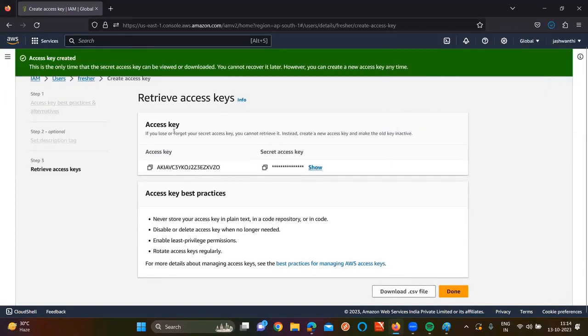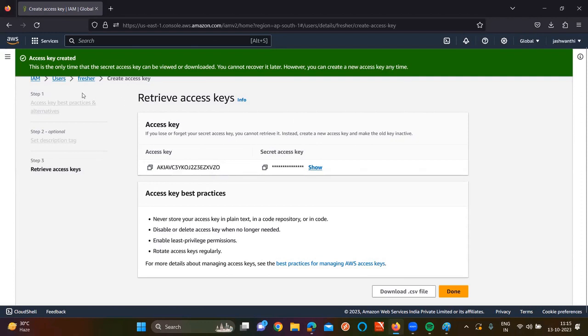Download CSV file. Now you have the access key and secret key, right? You can attach this access key and secret key to any server, or you can give it to any other third-party tool as well. If you go and check for Jenkins, also we can give access key and secret key. For Visual Studio Code, to work with Terraform, also we can give access keys and secret key. To work with Ansible, to work with Docker, also we can give access key and secret keys.